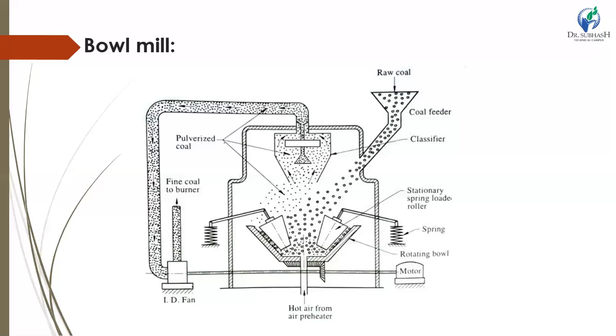The noise level is less compared to other pulverizers. And there are some disadvantages. It is sensitive to metallic objects. If they enter the mill along with the coal, grinding parts wear out, which requires frequent repairs. Then another one is